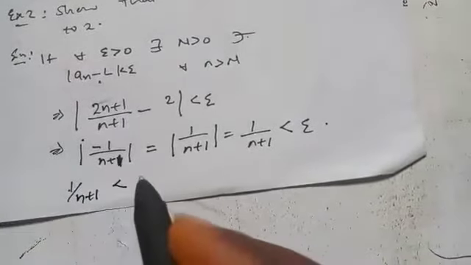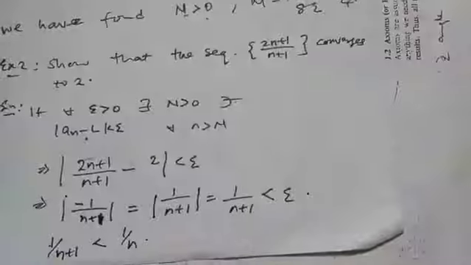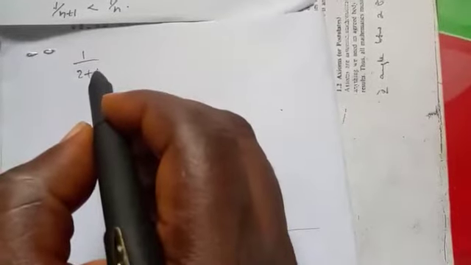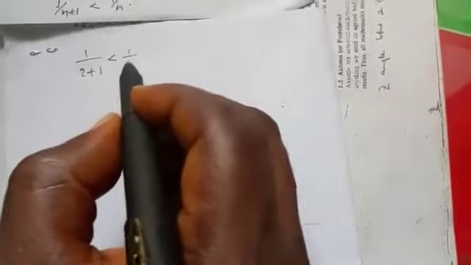for inequality, we know that 1 over n plus 1 is less than 1 over n. The reason is this. If you have 1 over 2 plus 1 and you remove this, it is less than, let's say, 1 over 2.